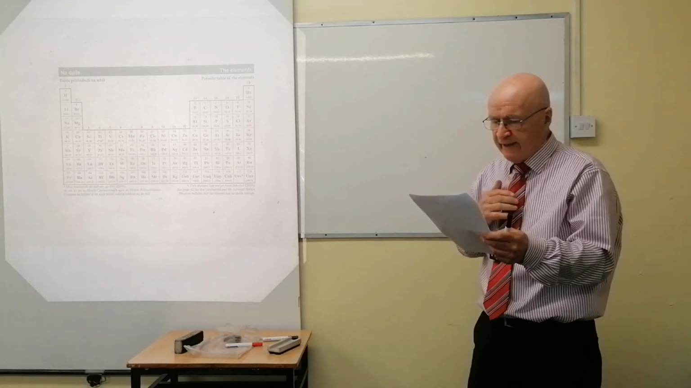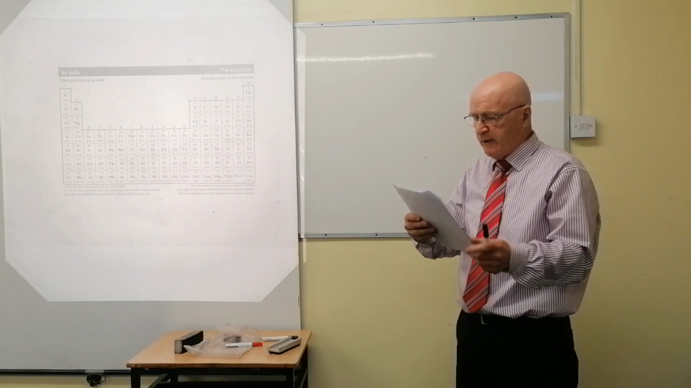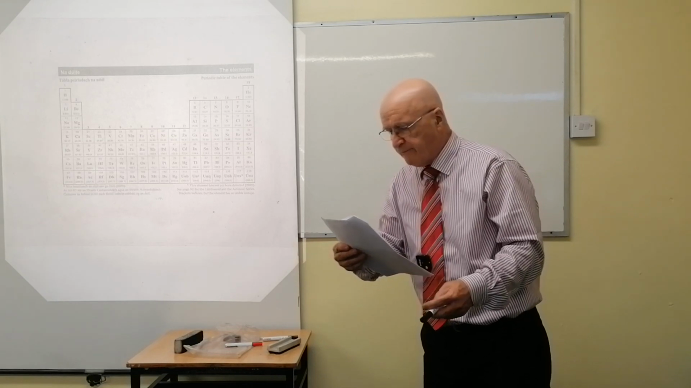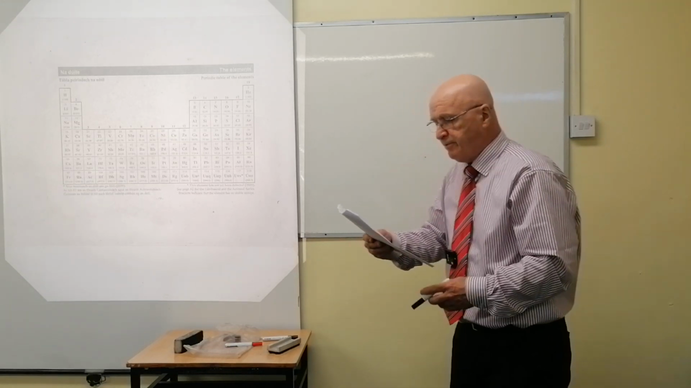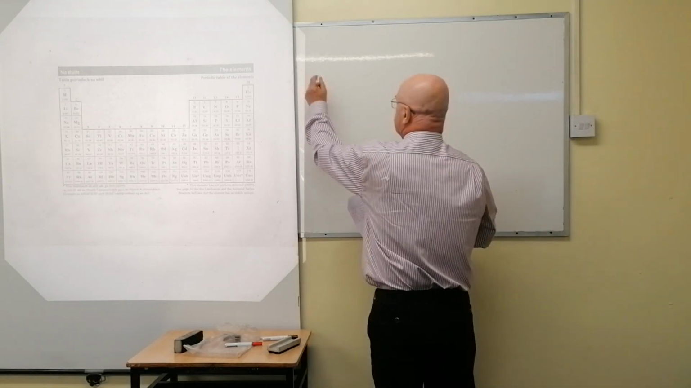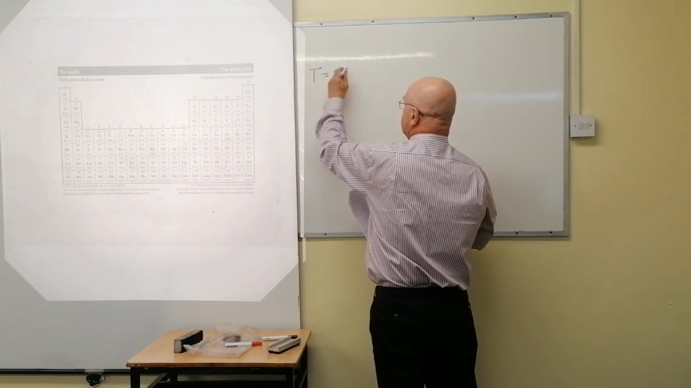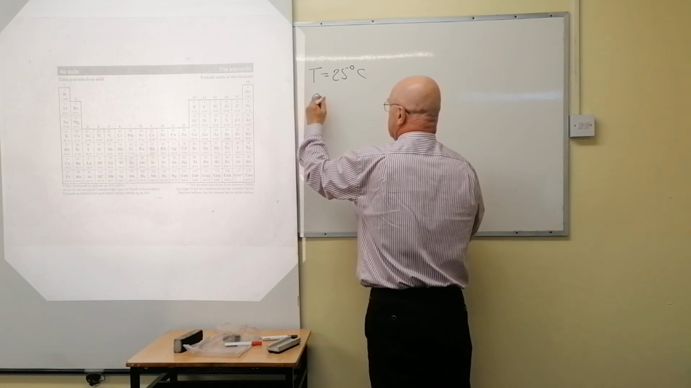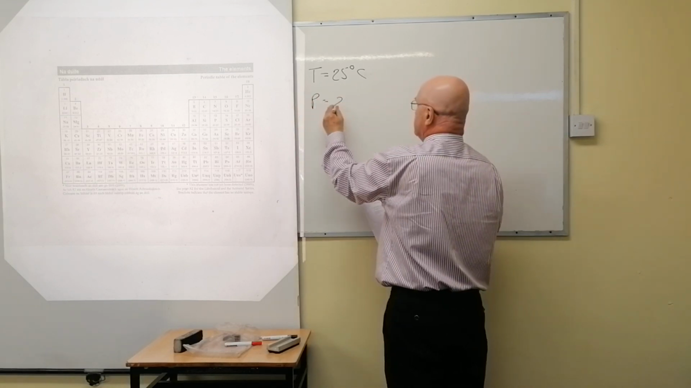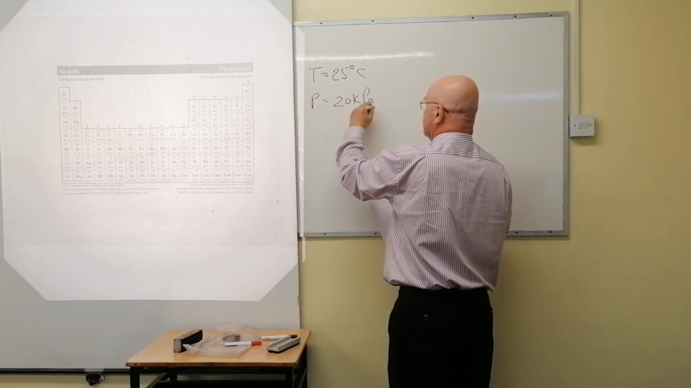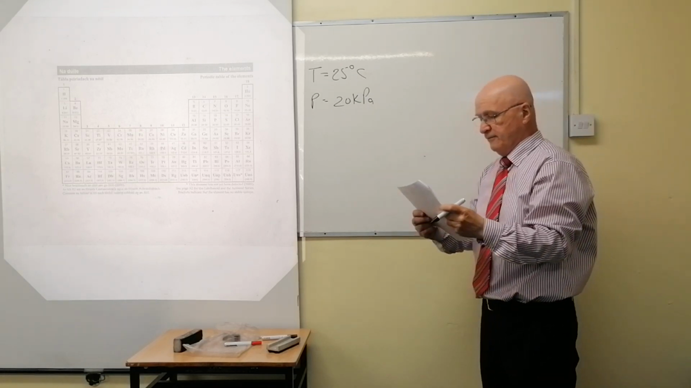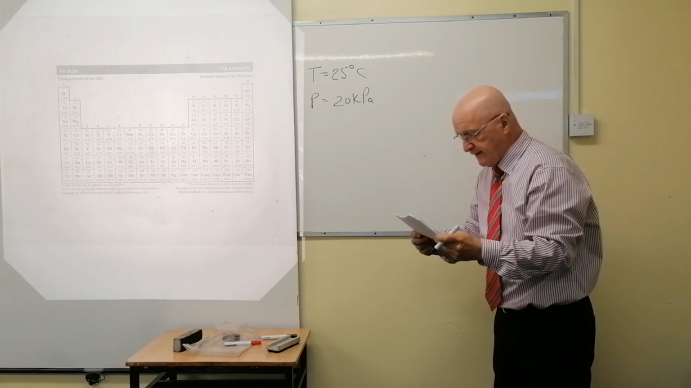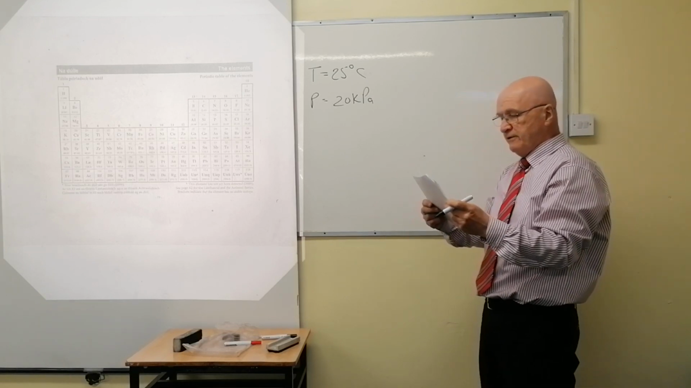Calculate using the ideal gas equation the volume that 20 grams of oxygen gas will occupy at a temperature of 25 degrees Celsius and a pressure of 20 kilopascals. Right? And you're asked that now. So here we go then. You're asked to calculate, using the ideal gas equation, the volume of that many grams, okay?